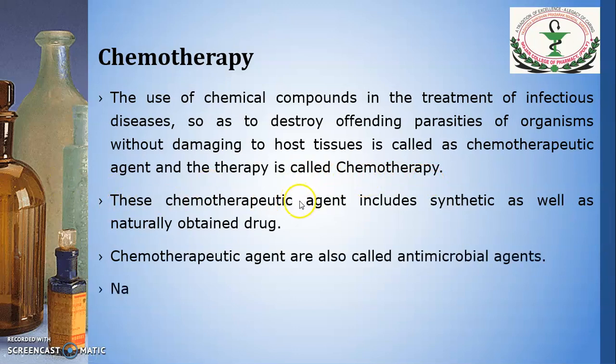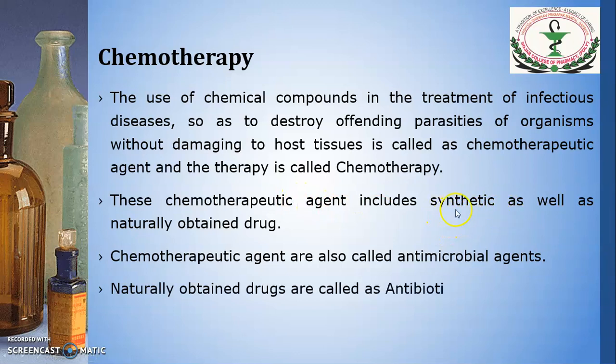These therapeutic agents include synthetic chemical agents such as sulfonamide as well as naturally obtained drugs like antibiotics. These are also called antimicrobial agents, and the naturally occurring drugs which are used as chemotherapeutic agents are called antibiotics.